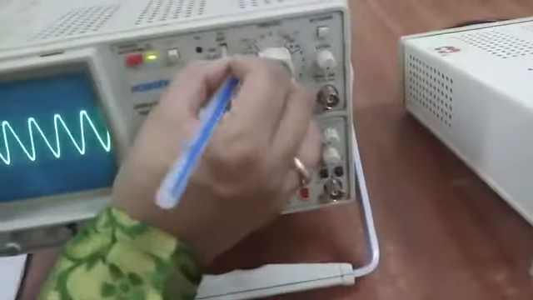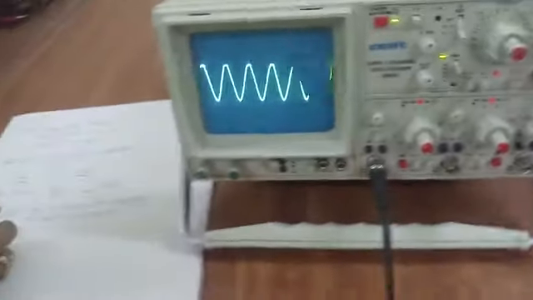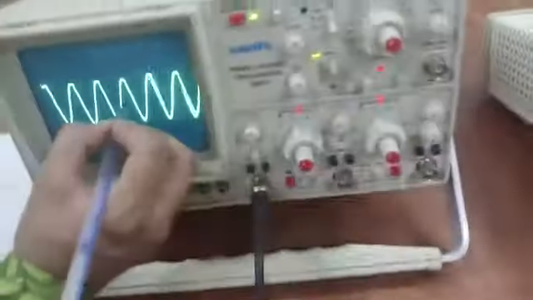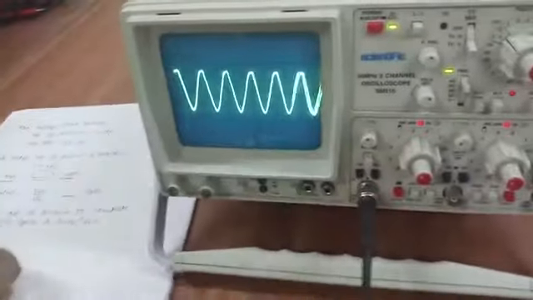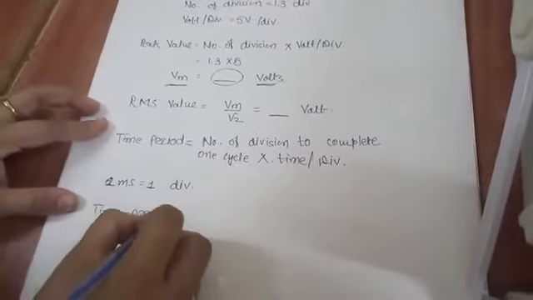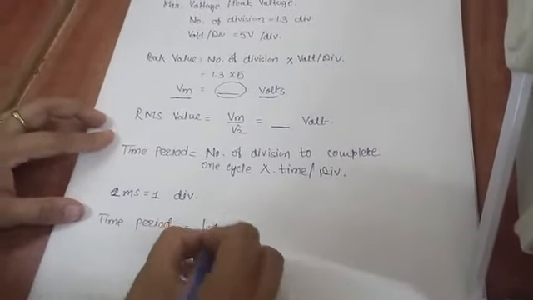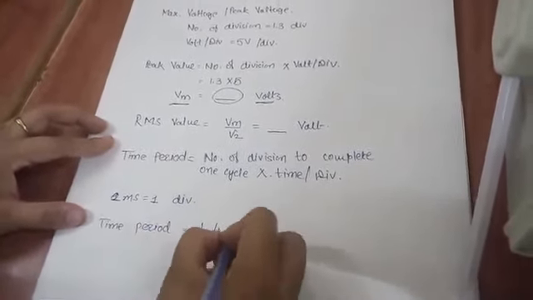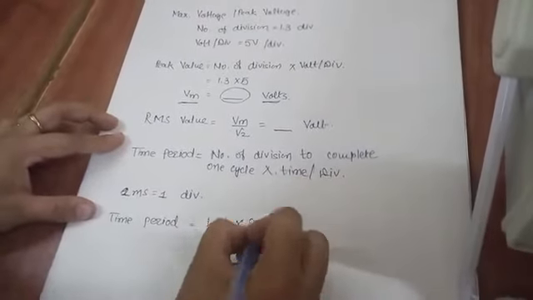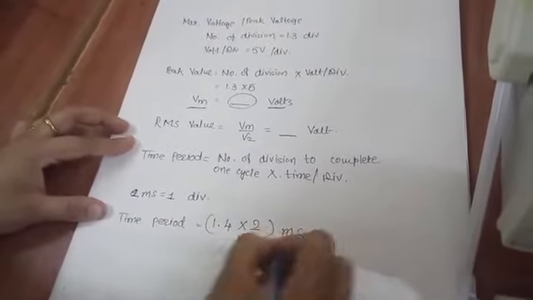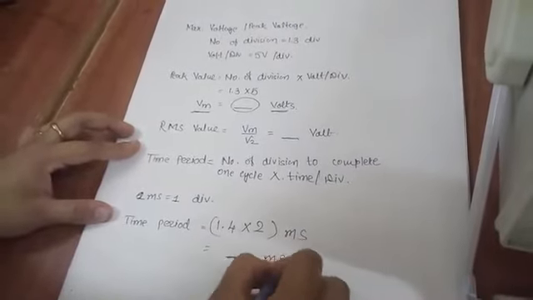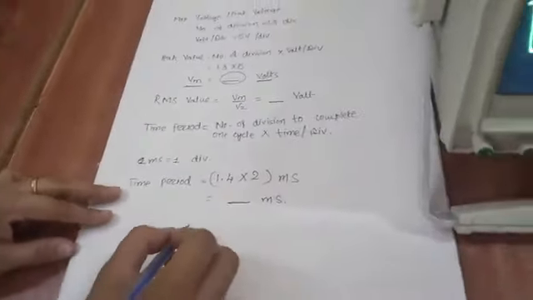So 2 millisecond is equal to 1 division, and the number of divisions completed is 1, and about that 0.4. So time period is equal to the number of divisions to complete one cycle, that is 1.4, into time per division, that is 2 millisecond. This way you can find the time period, which is in milliseconds.